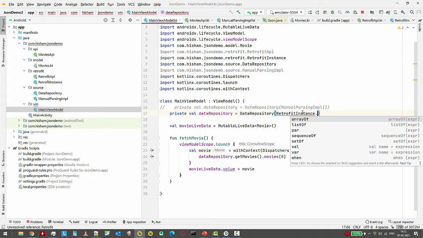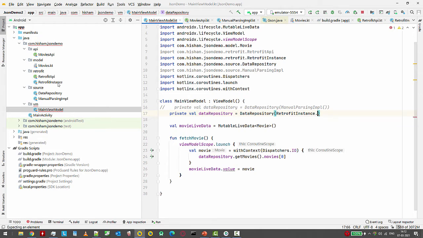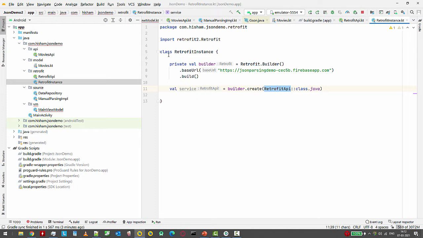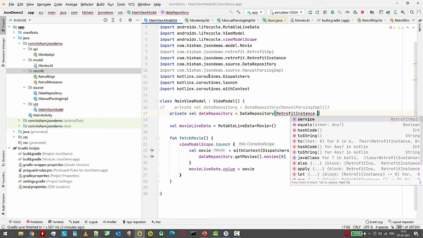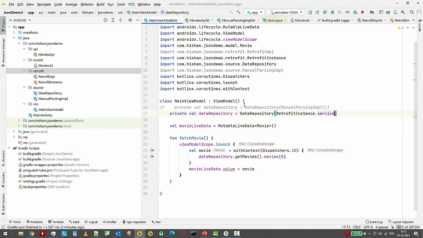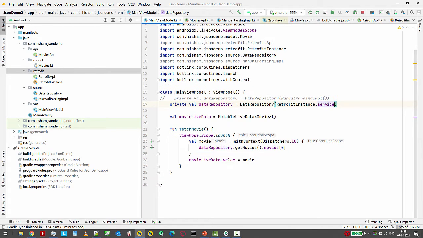RetrofitInstance dot, RetrofitInstance dot. We want it to be a singleton, right? We don't want to create multiple instances of Retrofit, so we want it to be a singleton so that we can have just one instance. Now you see that all of our code that was there doesn't need to be changed. We have provided a completely different implementation by just changing one line of code. You want to see that in action?